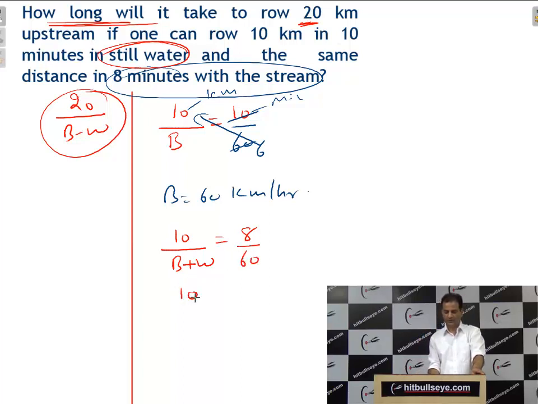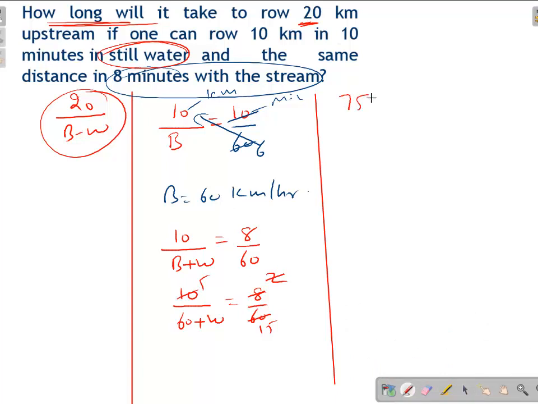Now we know 10 upon speed of boat 60 plus water is equal to 8 upon 60. It will be 4 to the 8, 4, 15. Again it will be 2, 5, 10. It will be 75. 75 is equal to 60 plus water. And what is the speed of water? 75 minus 60 is equal to speed of water. Again, don't get afraid by seeing the question, students. Simply make equations. If choices are given, then believe me, it can really help you.